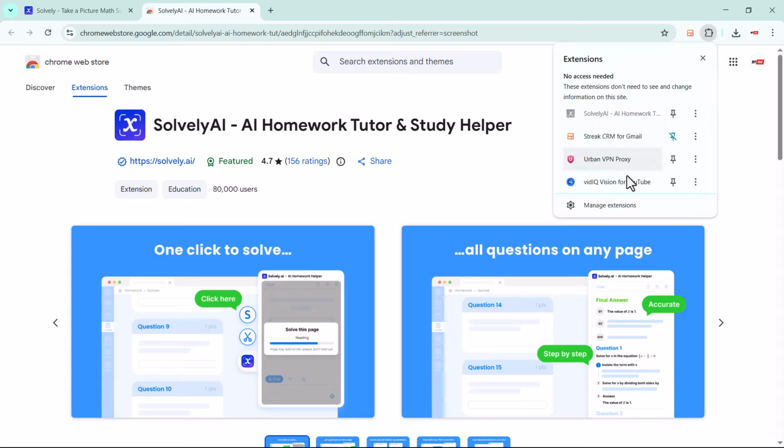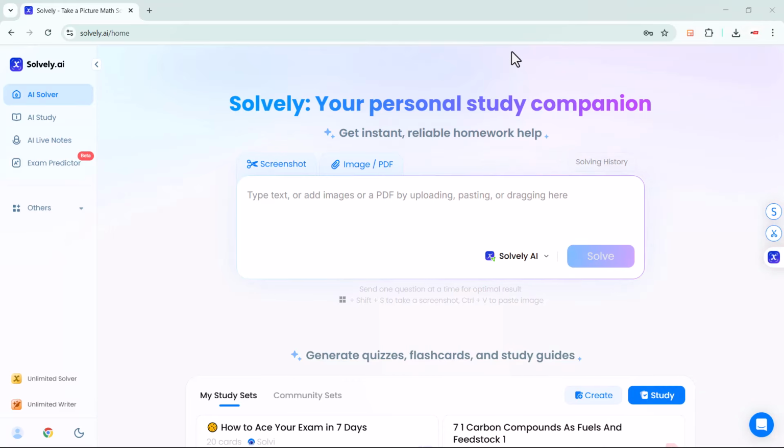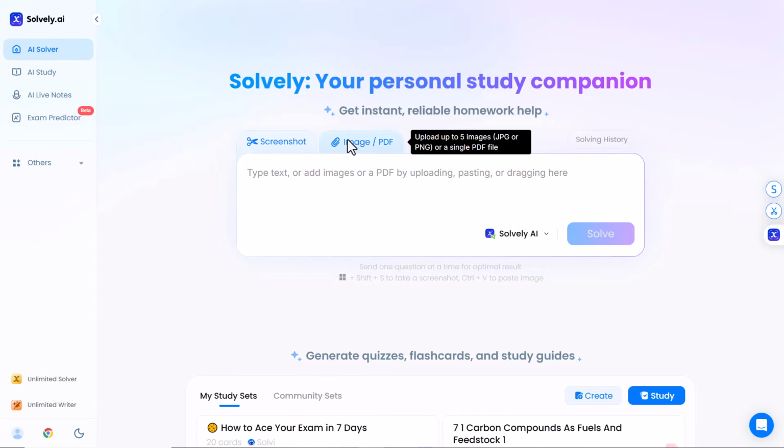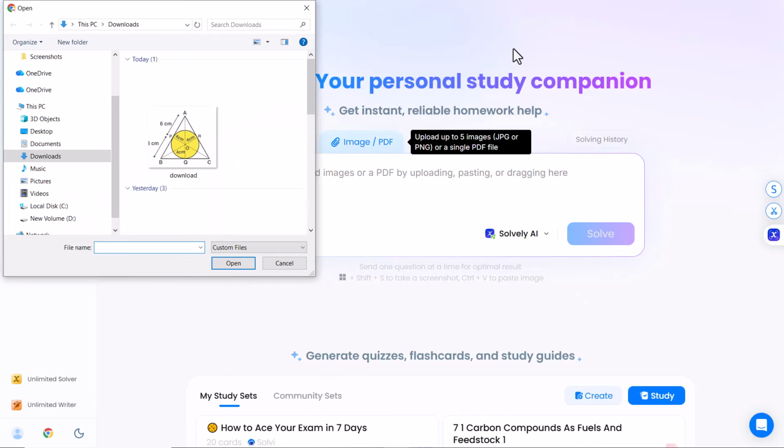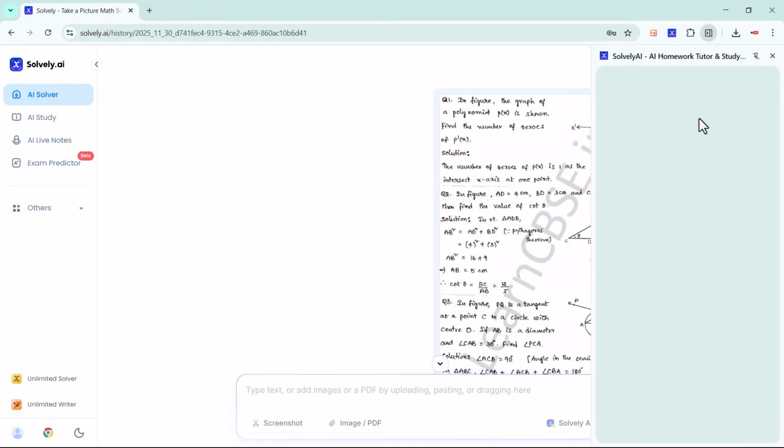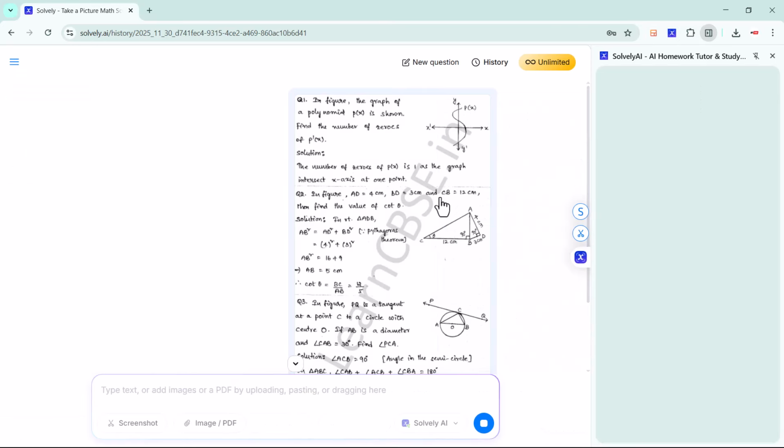You can also pin it to the top bar for quick access. So that's how you install the extension. Now let me show you how to use it. If you do not want to type any question manually or you do not want to open the Solvay website again and again, you can just open any page that contains questions and then click on the Solvay extension.